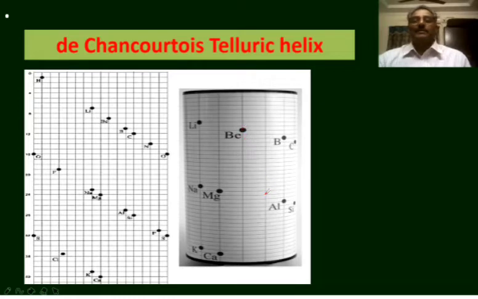In this, the elements with similar properties lie in the same vertical line. For example, the elements carbon and silicon, which possess similar properties, are on the same vertical line. The elements boron and aluminum, which possess similar properties, are on the same vertical line. The elements magnesium and calcium lie in the same vertical line. The elements lithium, sodium, and potassium lie in the same vertical line. But this kind of arrangement did not attract much attention.